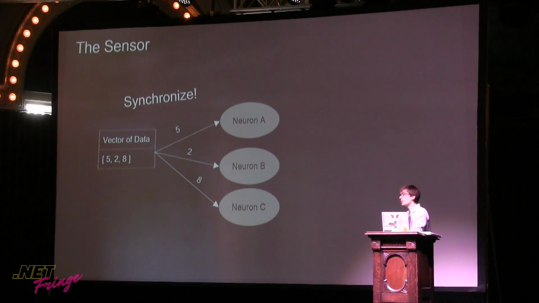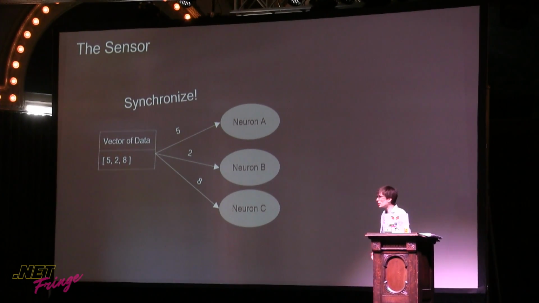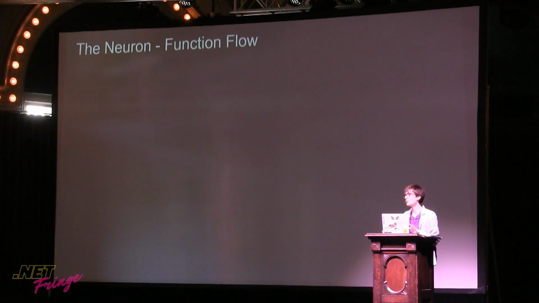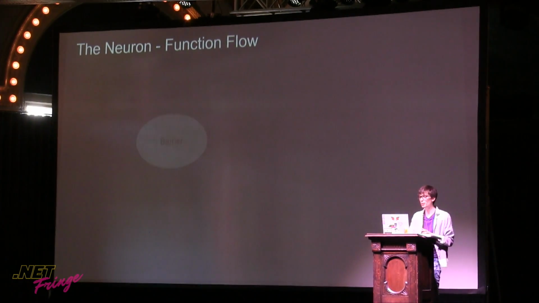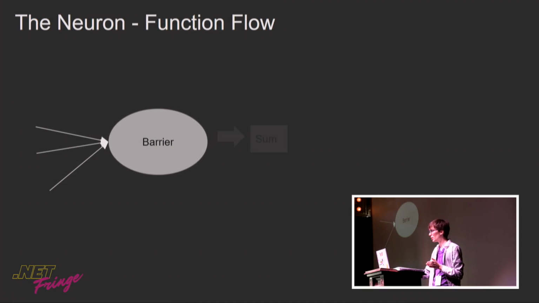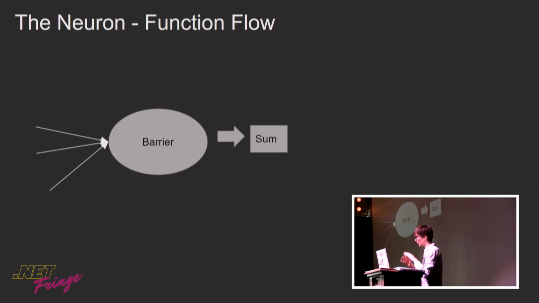This is an important thing to keep that order, because as we're evolving the neural networks, we need to have some type of consistency of how the neural network understands what this data is going to do to which neuron. So a neuron has a function flow. Simply put, there's a barrier that receives a whole bunch of inputs, and once it is full, it sums them.